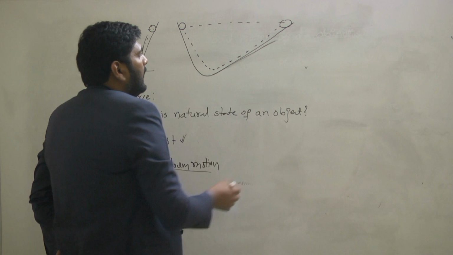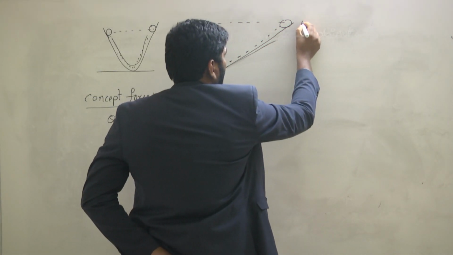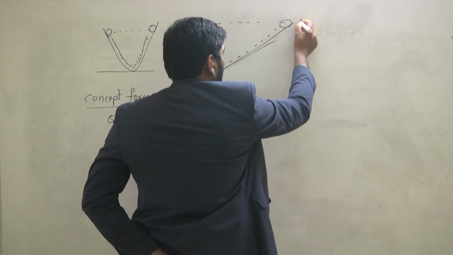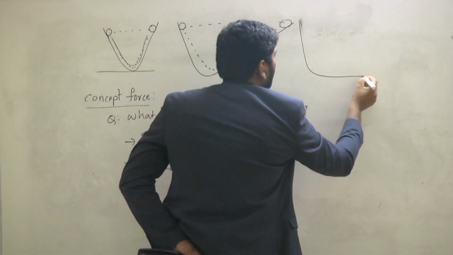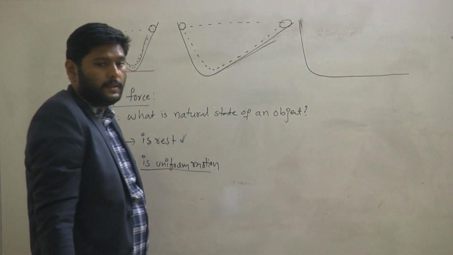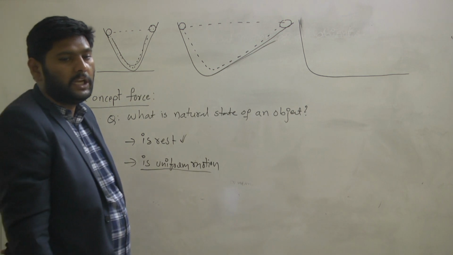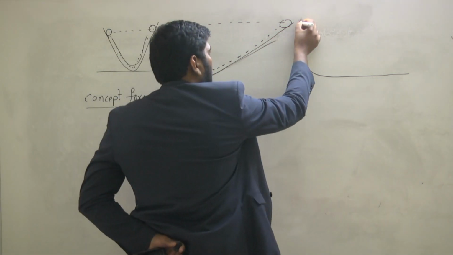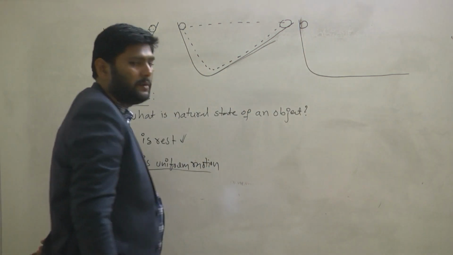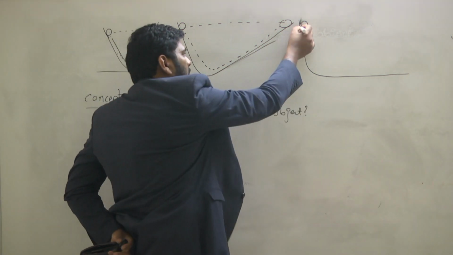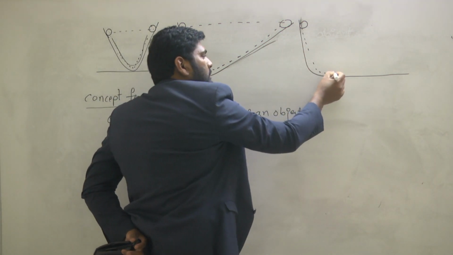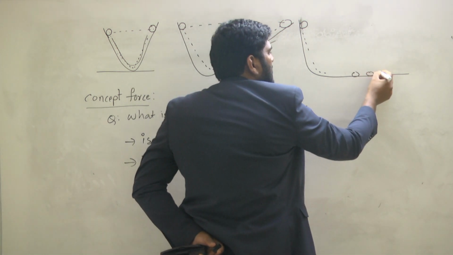Similarly, Galileo took one more inclined plane like this, and again he leaves the object here. It follows this track and continuously keeps moving.